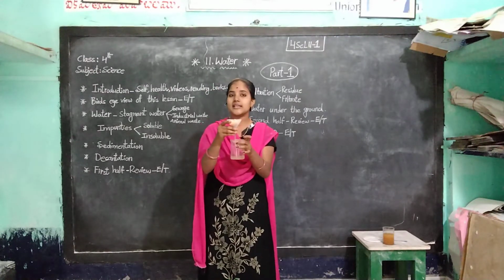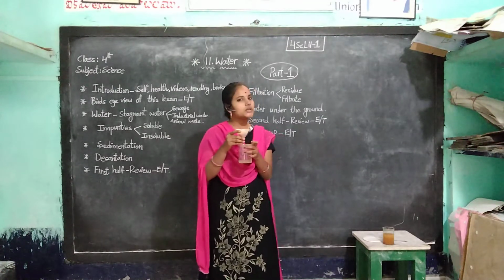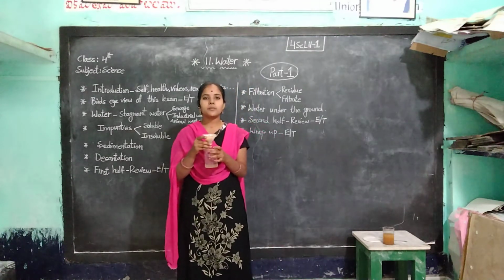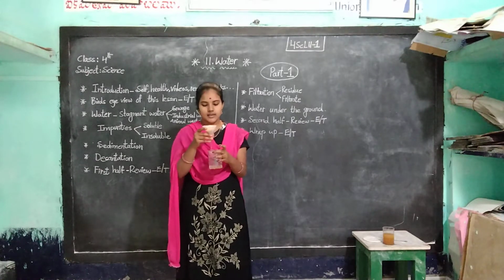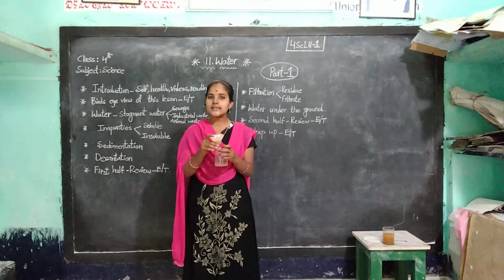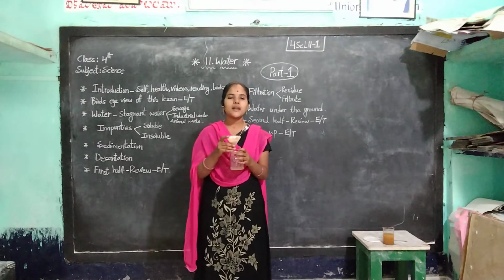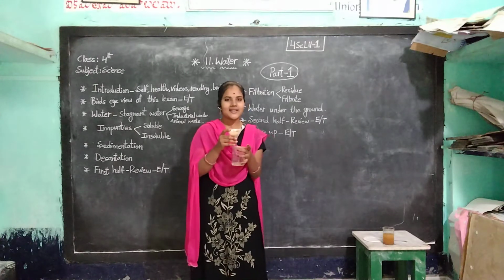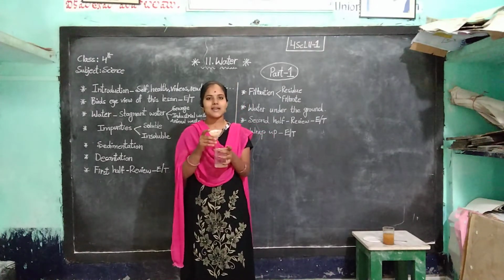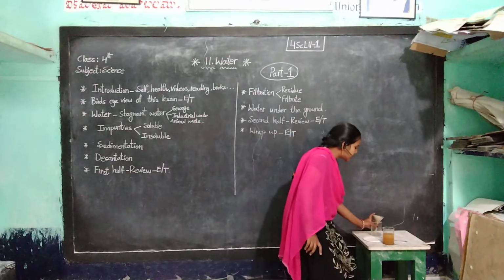This is called filtration. This is the purest method also. By using this method we get the very purest water. In this water there are no impurities. For doing this method we need a beaker, a funnel, a filter paper and a stand also. Here I didn't use any stand. This is filtration.